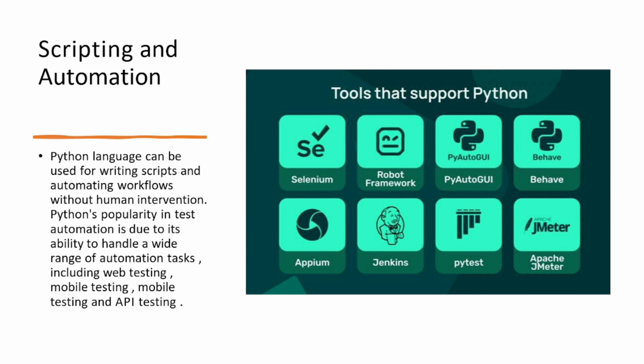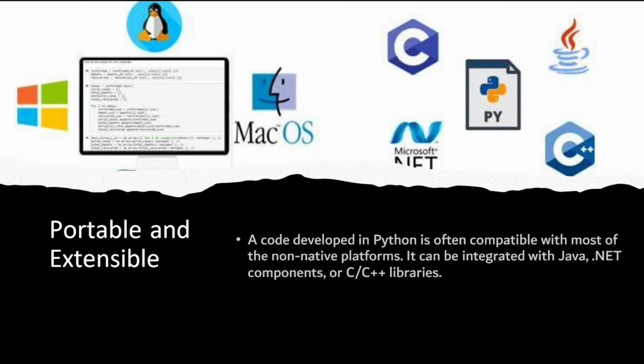That task can be done automatically by using Python scripting. So these are the different libraries, or you can say packages, that Python offers to automate scripting and tasks. The popular ones are Selenium, PyAutoGUI, Apache JMeter, and Robot Framework.